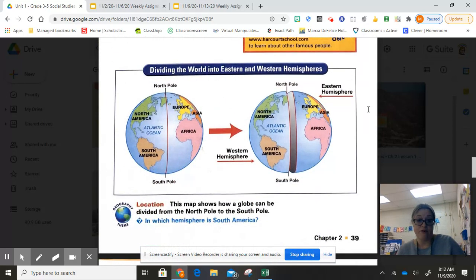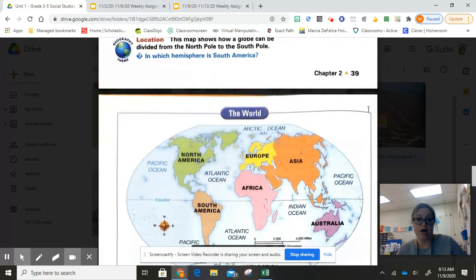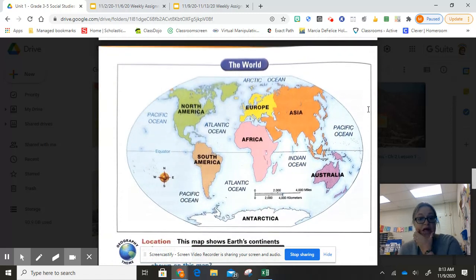All right, let's move on down here. We got another map to take a look at. And this is a map of the world. If you look, they're kind of taking that sphere shape and they're making it flat now. So you can see that, and it's not to scale, but they do the best that they can. It's kind of in an oval shape. And on this map, you can see all of our continents and all of our oceans.